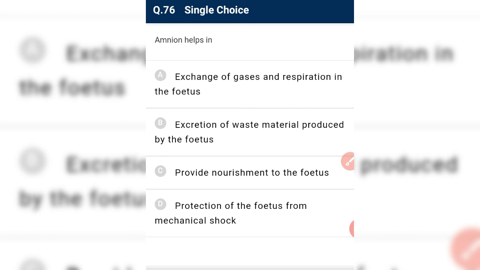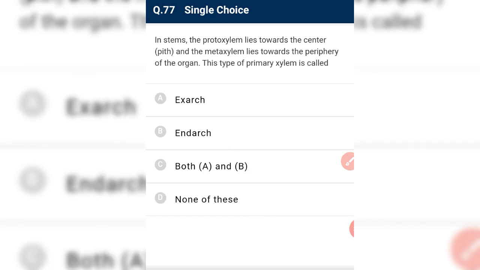Amnion help in protection of the fetus from mechanical shock. Okay, amnion is a protective layer which help in protection of the fetus from mechanical shock.